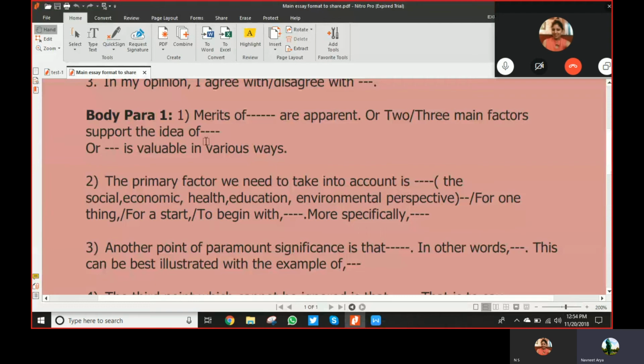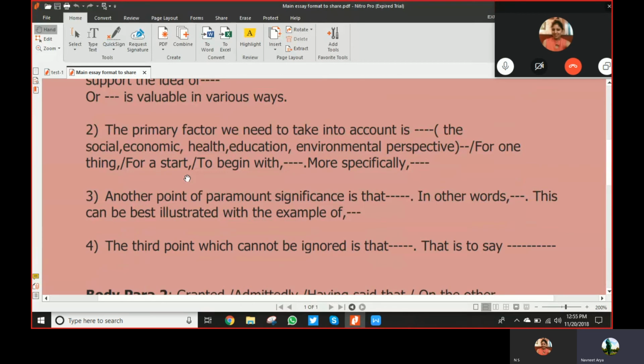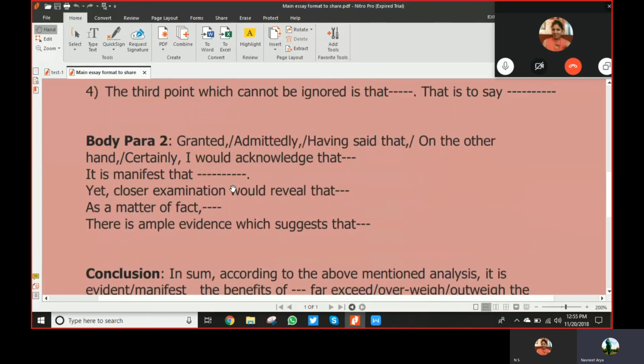You may write the positive points: homework is beneficial, it makes a student disciplined, it gives them a sense of grasping quickly, or many other points that come to your mind. Likewise, in body paragraph 2 you would be quoting other examples of the benefits of homework.